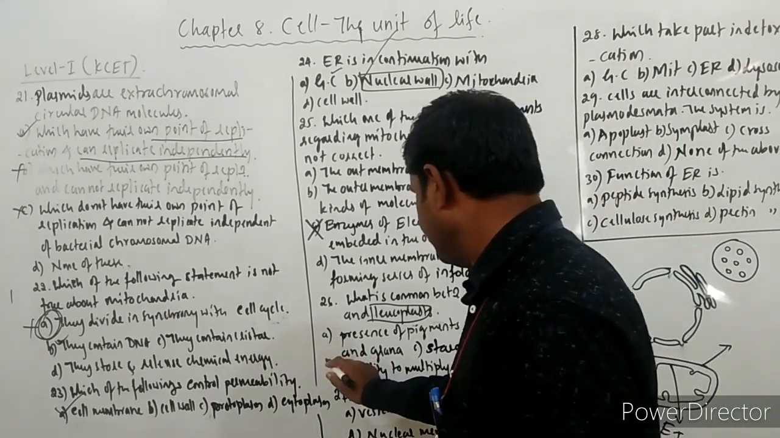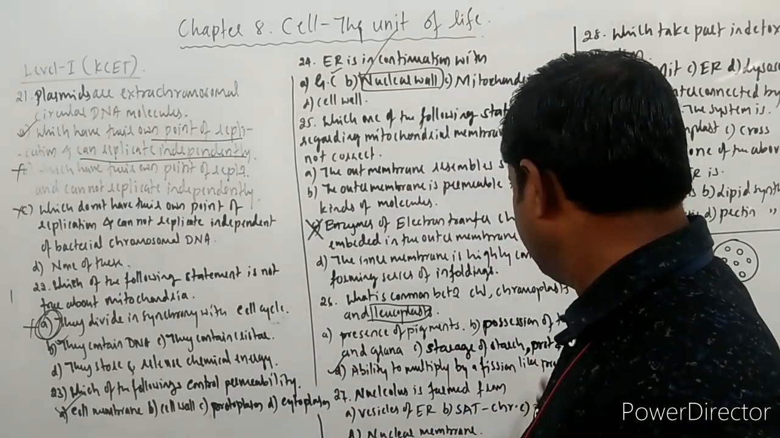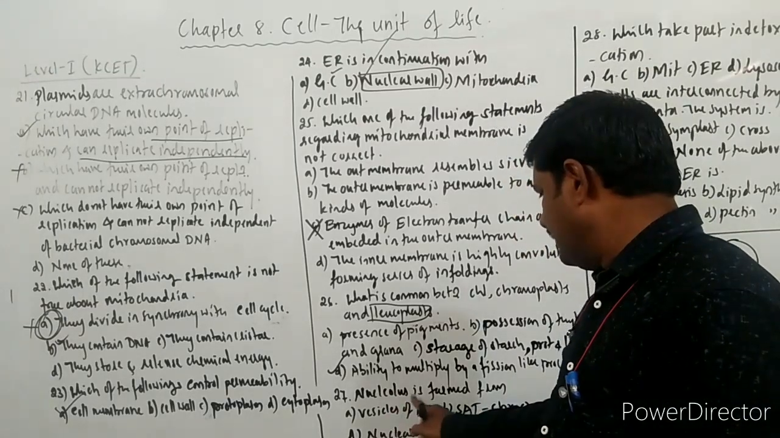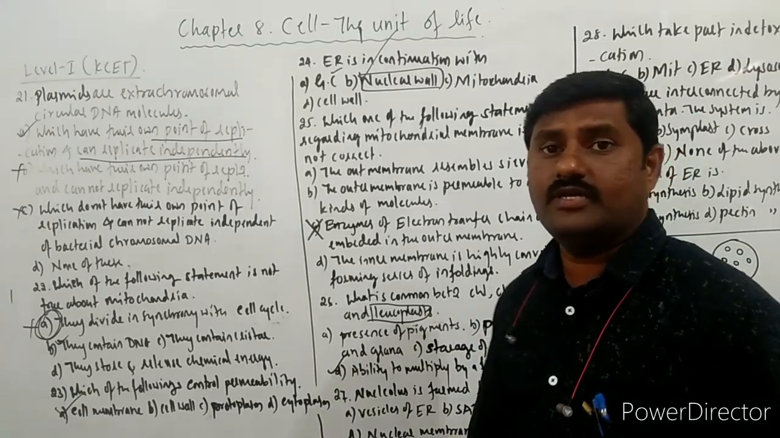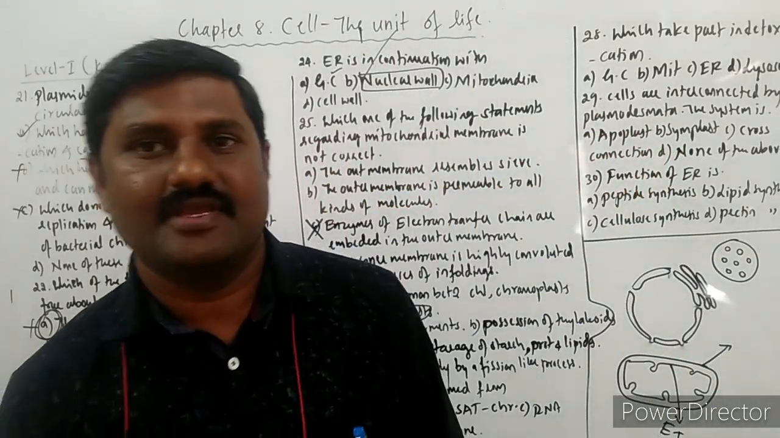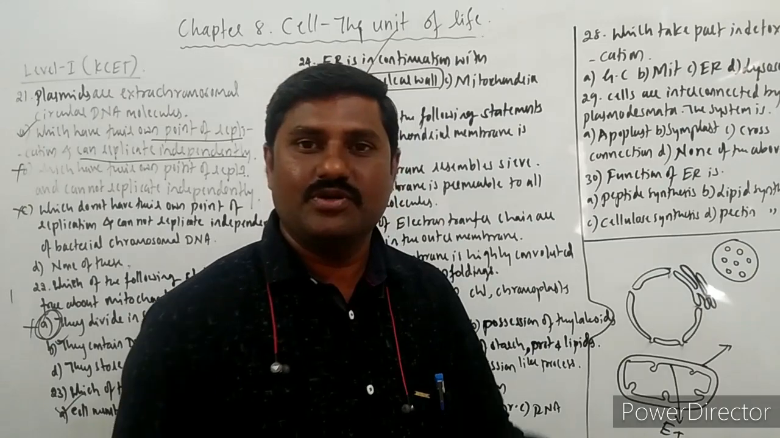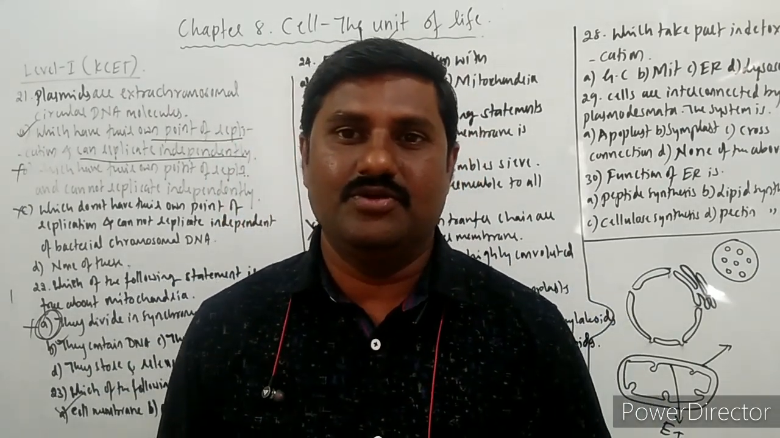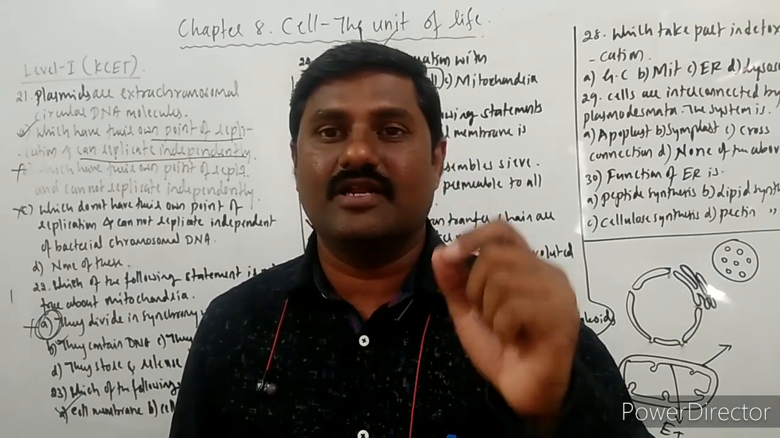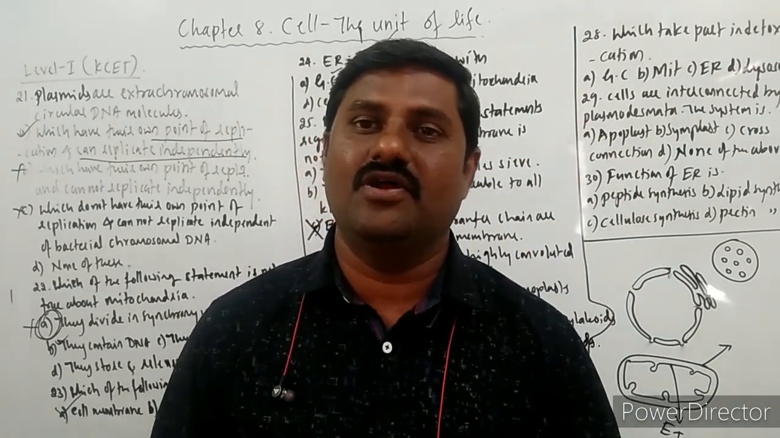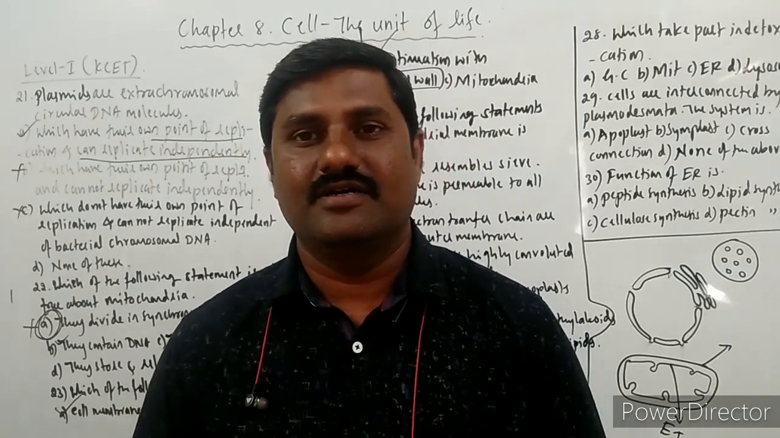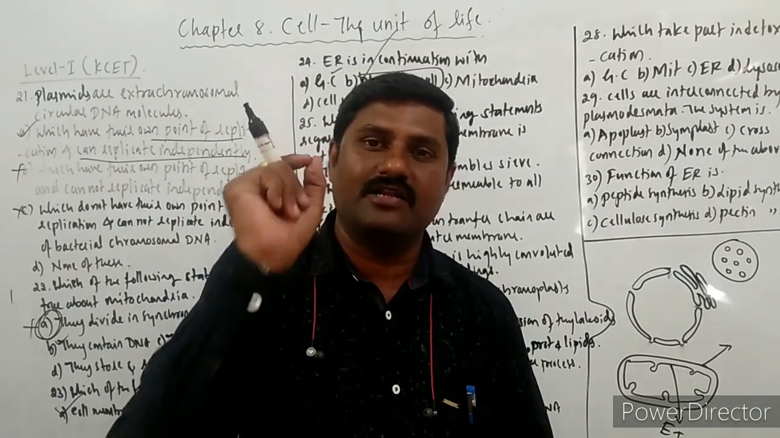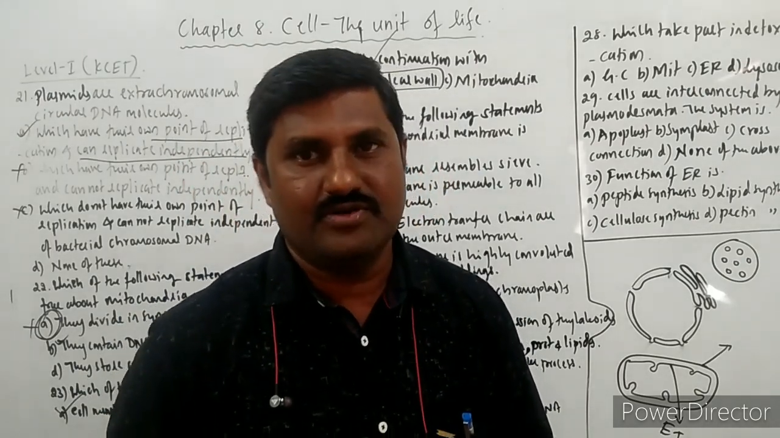See here, ability to multiply by a fission-like process. Next question is, nucleolus is formed from. What is the nucleolus formed from? Already I have told you. So the nucleolus, of course, is connected with the SAT chromosomes. Nucleolus organizer region is called NOR, N-O-R, right? Hence, SAT chromosomes are responsible for the formation of the nucleolus.